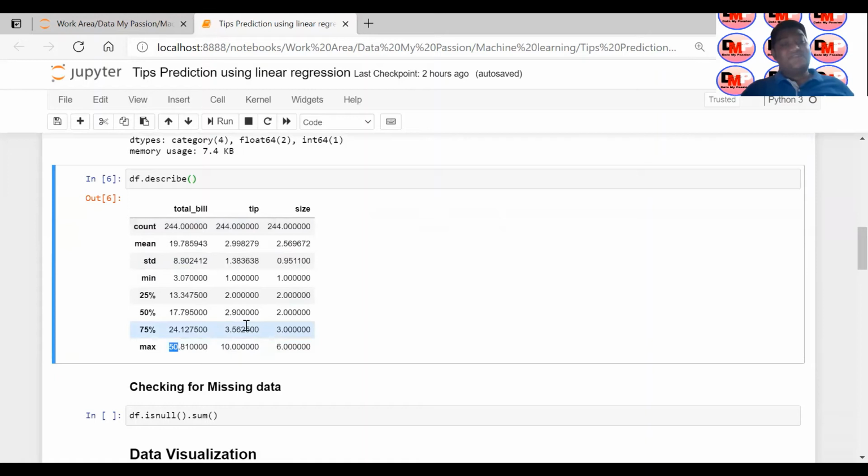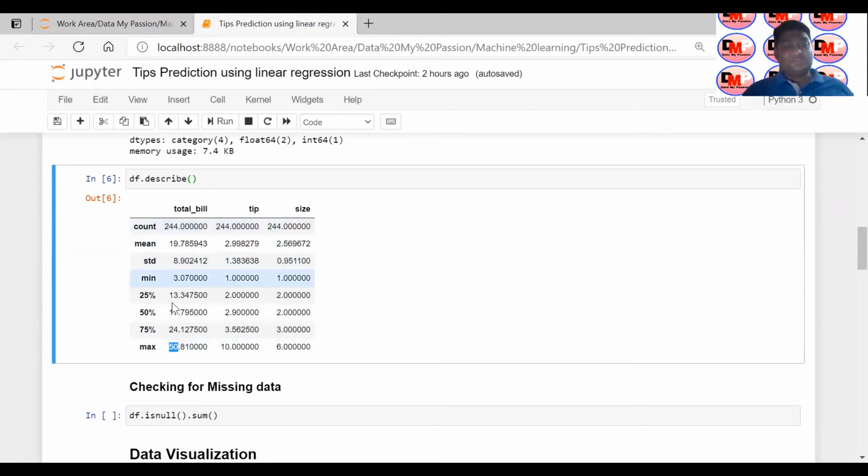So guys, if you are not familiar with statistics, don't worry. I'm going to create a playlist on statistics where I'm going to describe everything starting from the basics. If you know statistics very well, you can understand this. But if you are not able to understand this, don't worry. These are very basic statistical tools, or statistical terms, which we use daily in our data analysis.